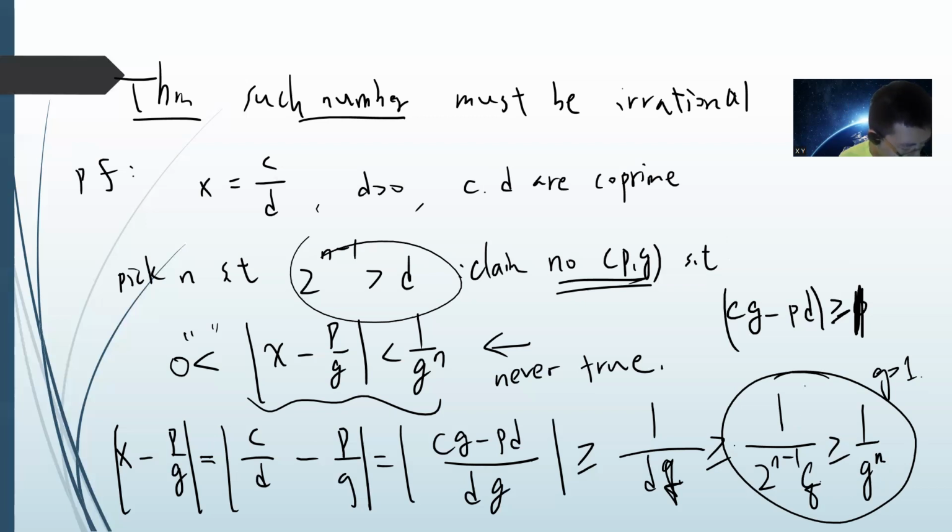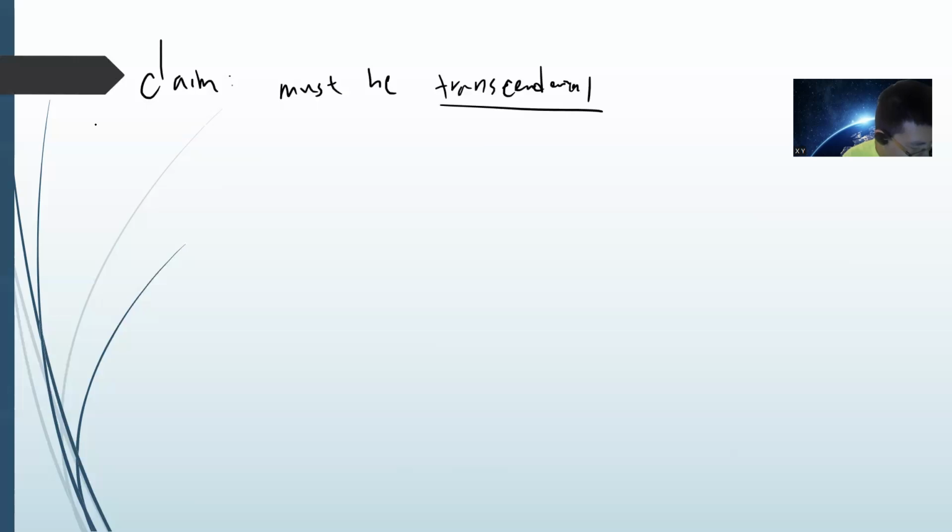Now let's claim that a Liouville number must be transcendental. To prove it, we need the Liouville approximation theorem. Let me recall it again. Consider alpha irrational but algebraic.